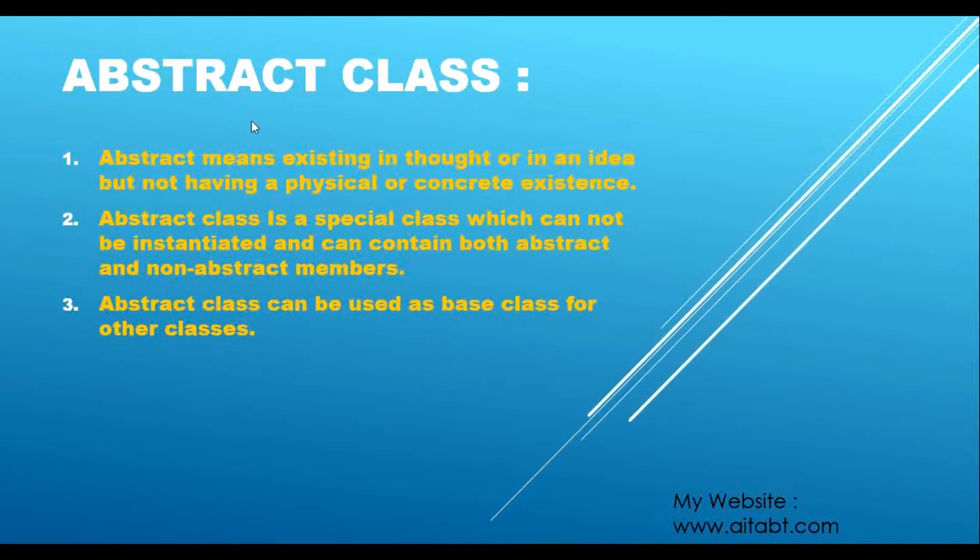The second point says an abstract class is a special class which cannot be instantiated and can contain both abstract and non-abstract members. And the third point is that an abstract class can be used as a base class for other classes. So what does this mean? We will directly see them in action so you will understand it better. Let's switch to Visual Studio.